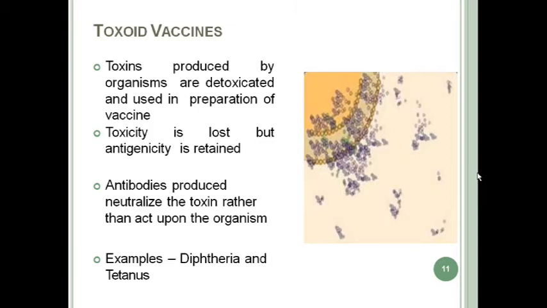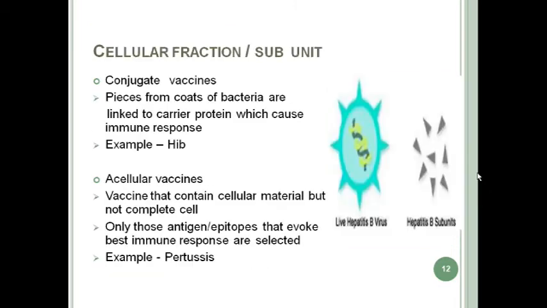So examples are diphtheria toxoid and tetanus toxoid. Next are subunit vaccines or cellular fractions. These can be conjugate vaccines or acellular vaccines.